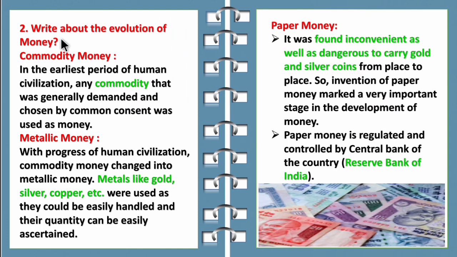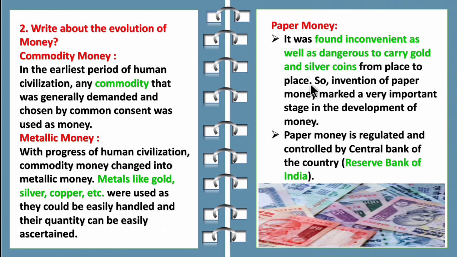The second question, write about the evolution of money. So you have to explain from the commodity money, that is from the barter system. So in the earliest method of human civilization, any commodity that was generally demanded and chosen by common consent was used as a money. Then you have to explain about the metallic money. With the progress of human civilization, commodity money changed into metallic money and metals like gold, silver, copper were used.